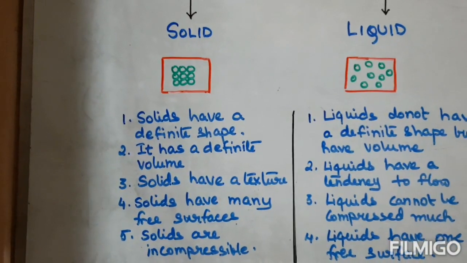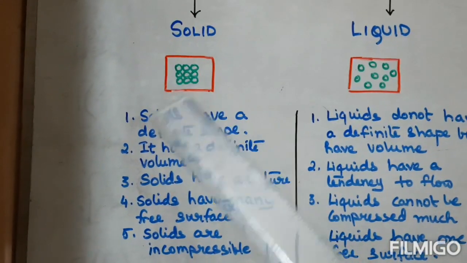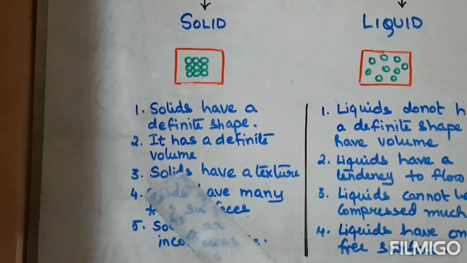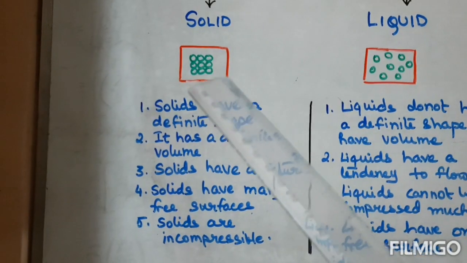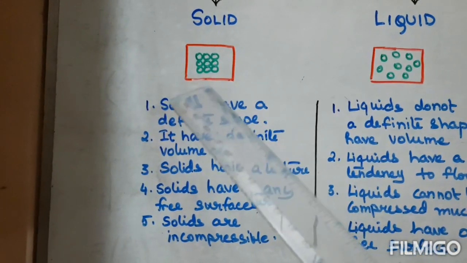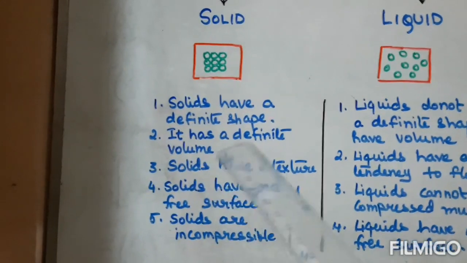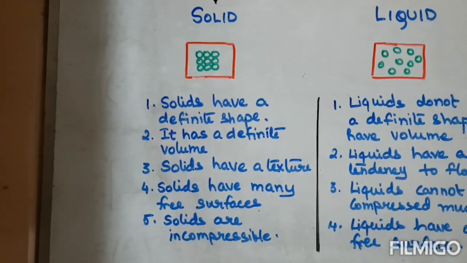In solids, because the molecules are tightly packed, they have a definite shape, and because the intermolecular force of attraction between the molecules is maximum, they have a definite volume also.